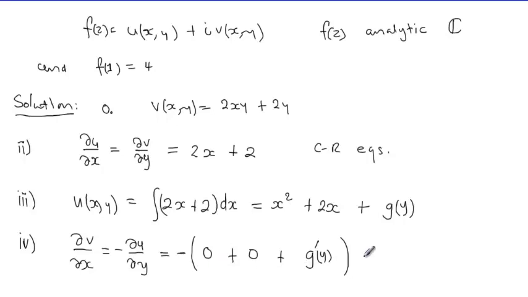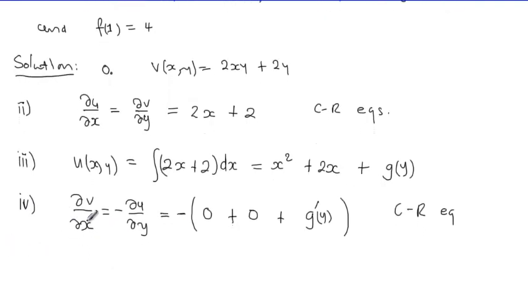This again is expressing the second Cauchy-Riemann equation. Then what we have here, we can now substitute dv dx and equate it to this. Now as we're saying, this is equal to dv dx. We differentiate here with respect to x, we get 2y.